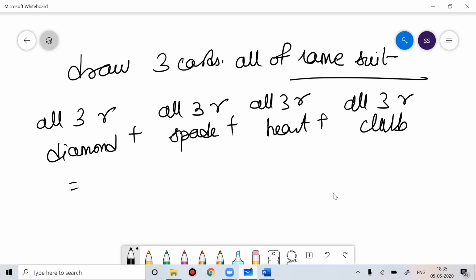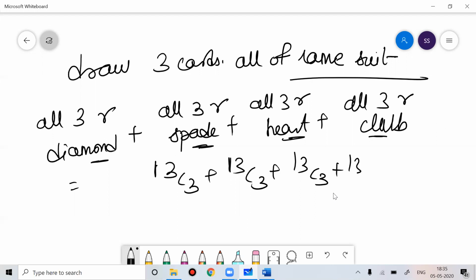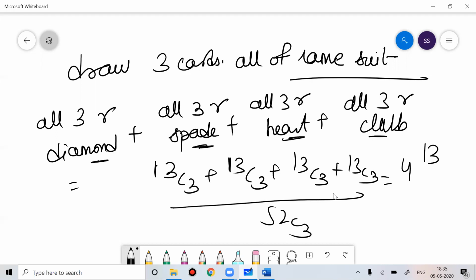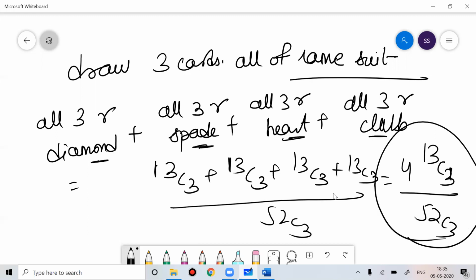There are 13 diamonds, 13 spades, 13 hearts, 13 clubs. So this would be 13C3 plus 13C3 plus 13C3 plus 13C3, divided by 52C3. This is nothing but 4 into 13C3 divided by 52C3. So you draw three cards and all should be of the same suit. All three can be diamond, all three can be heart, all three can be spade, all three can be club.